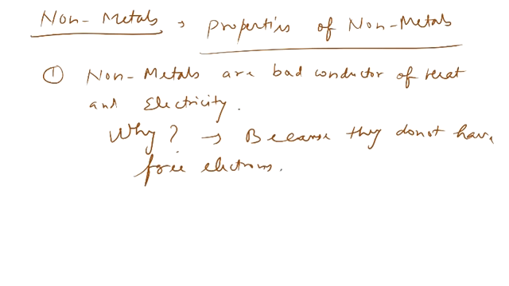That is the reason. Now there is an exception to this. The exception is graphite. Graphite is a form of carbon. We call it an allotrope. So graphite is an allotrope of carbon.